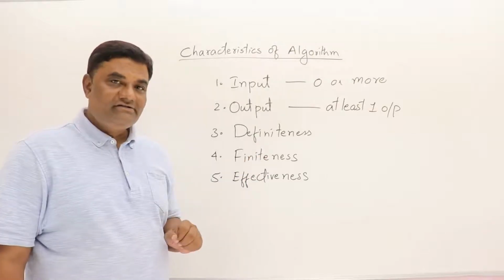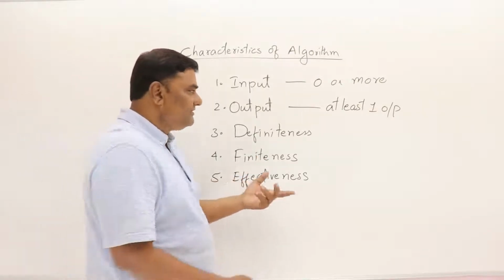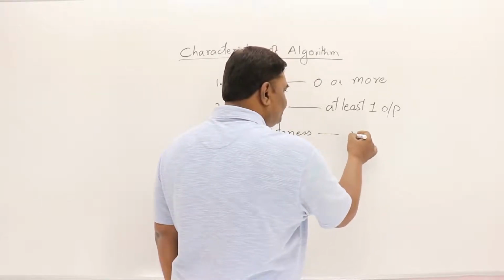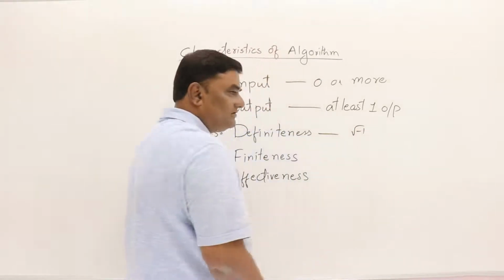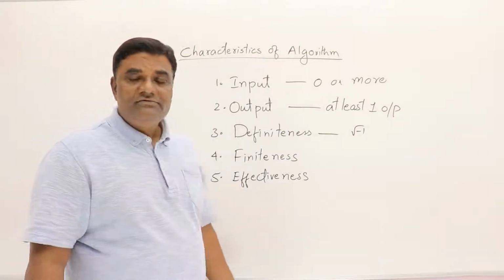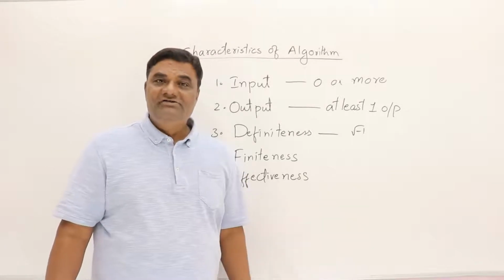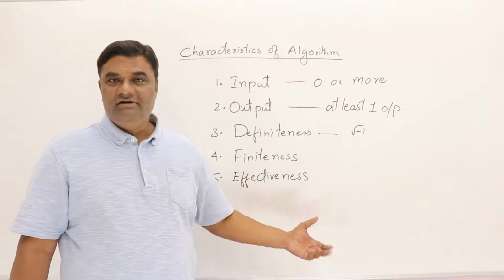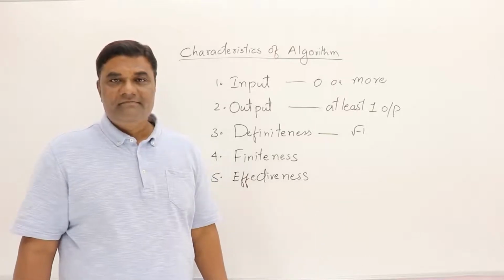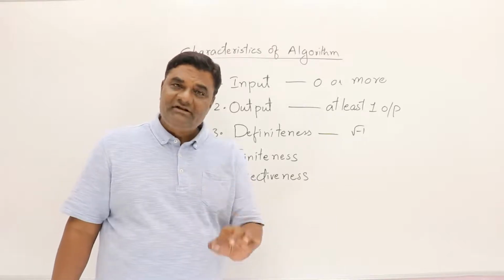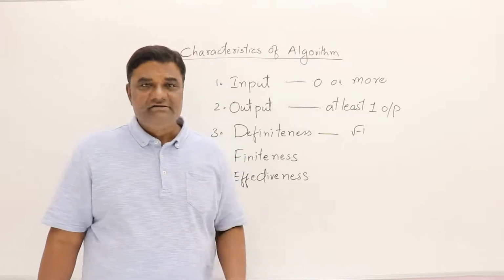So definiteness. For example, you cannot use a value like root of minus 1. It's an unknown value, so we call it an imaginary number. You cannot treat it as a real number in the algorithm. This is an example I'm giving you. Every statement must give clear meaning. Only one meaning. That's it.